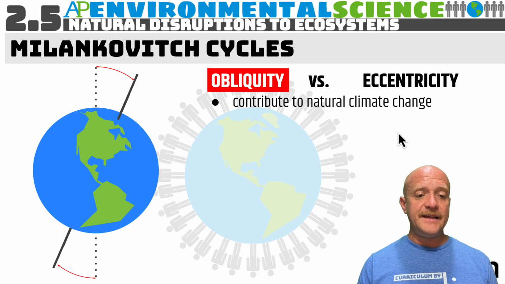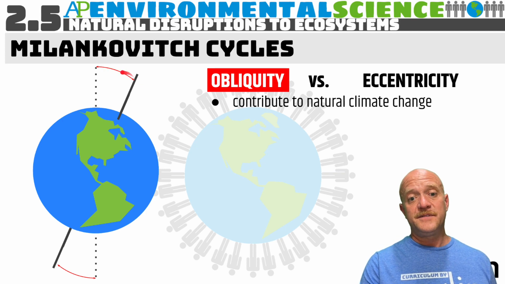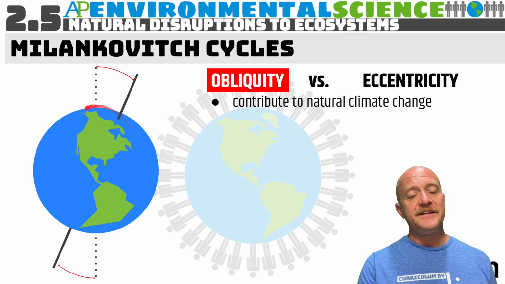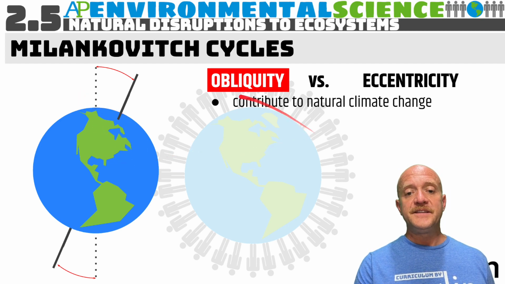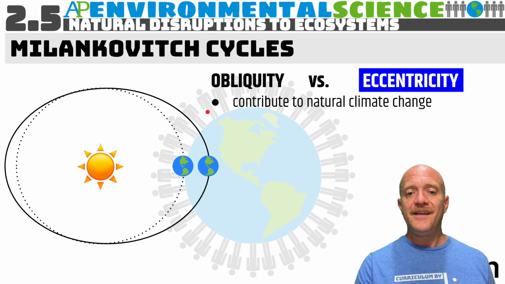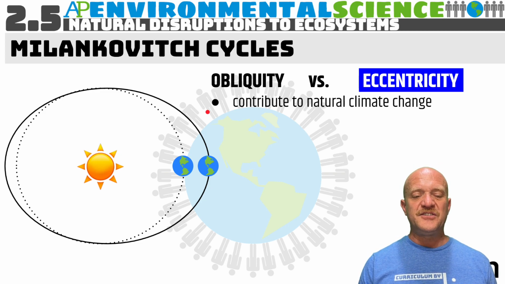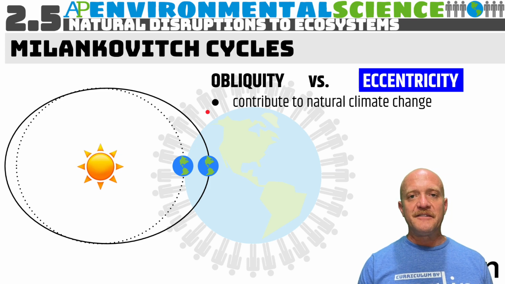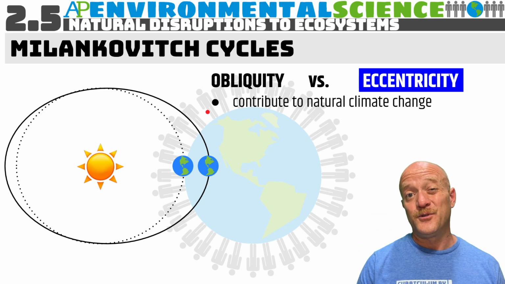So the obliquity is how much the Earth is tilting or wobbling on its axis. Typically it's 23.5 degrees, but sometimes it wobbles a little bit more, sometimes a little bit less. That's going to put different parts of the planet closer to or farther away from the sun. So this can contribute to natural climate change, and so can the eccentricity. The eccentricity is how circular or oval the Earth's revolution around the sun is. Sometimes it's a more oval revolution, sometimes a more circular revolution.